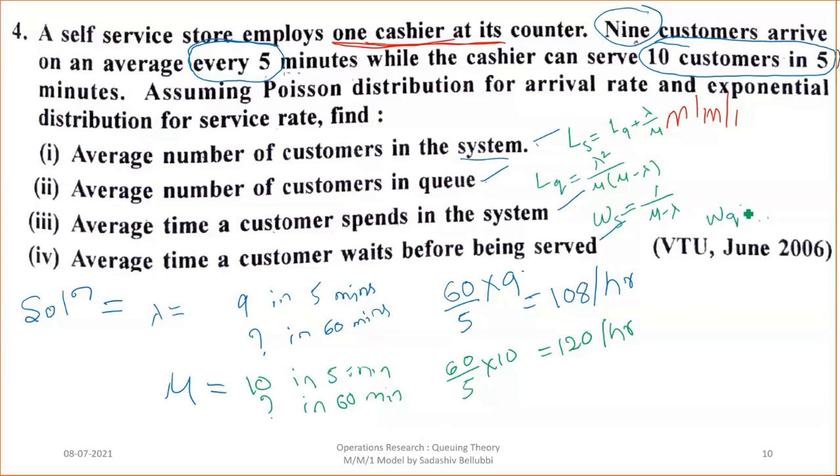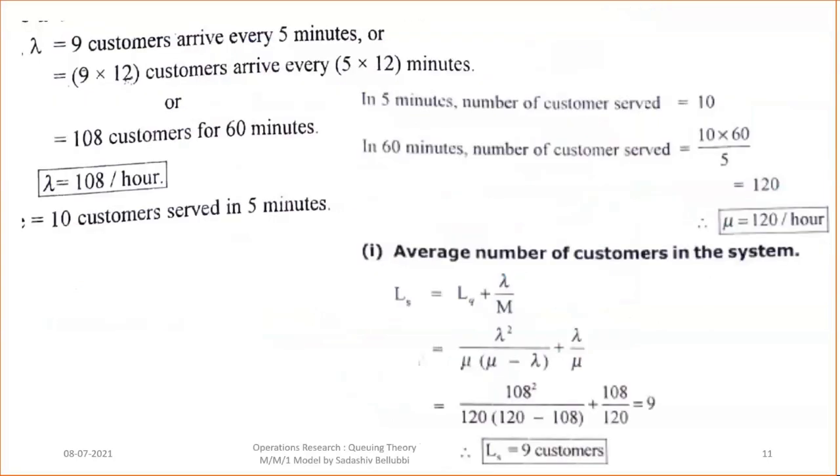Wq is equal to lambda divided by mu into mu minus lambda. So these are all the formulas we are supposed to use, and these formulas are taken from the formula set. Okay, now here, this is the answer I have given.